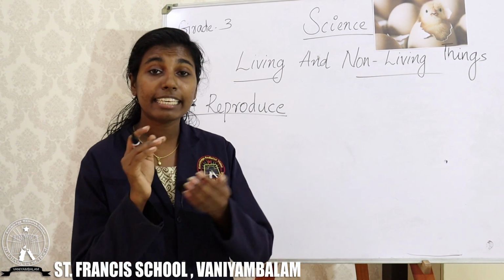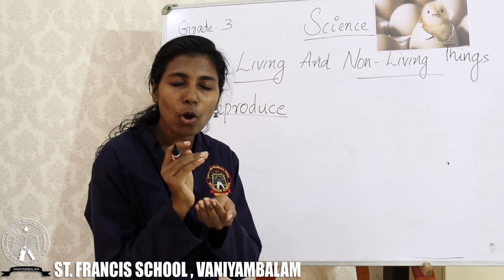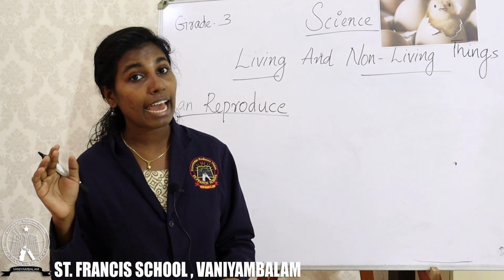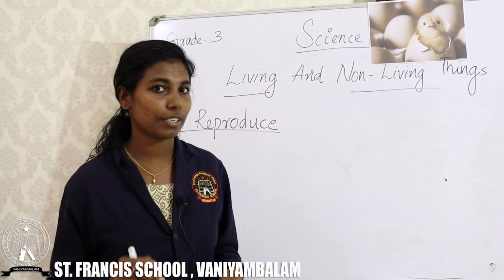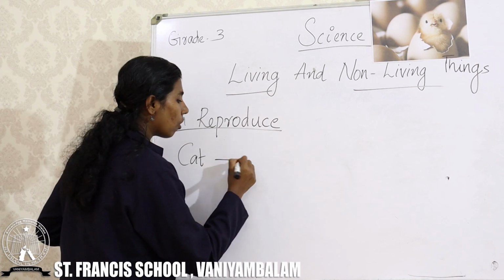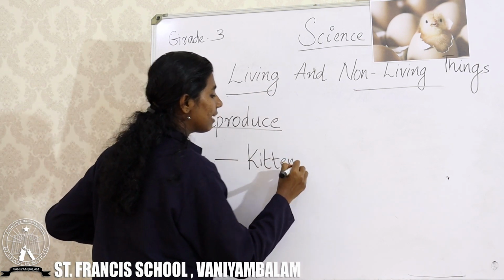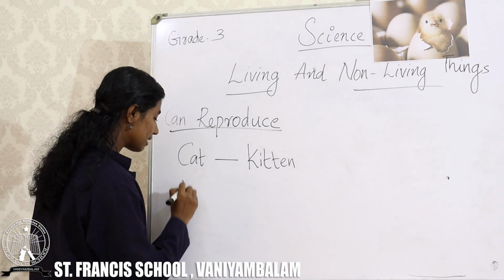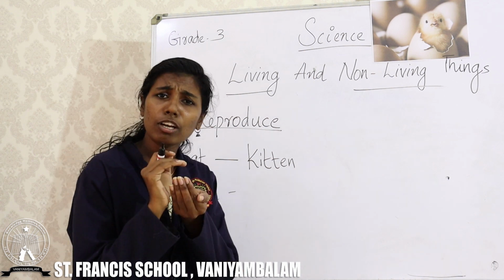A cat produces a small cat called kitten. Like that, a dog can produce a small dog.